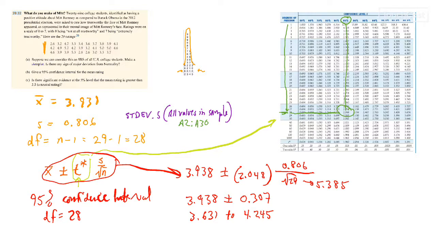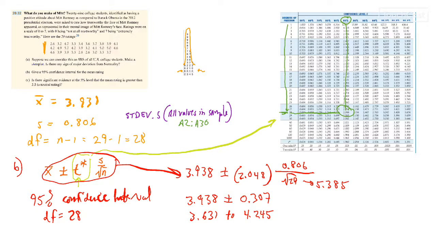And this is the range that we're looking for. So 3.631 to 4.245 is the confidence interval. Essentially we're saying that the mean is going to fall somewhere between 3.631 and 4.245, 95% of the time. So I believe that was part B of the question.